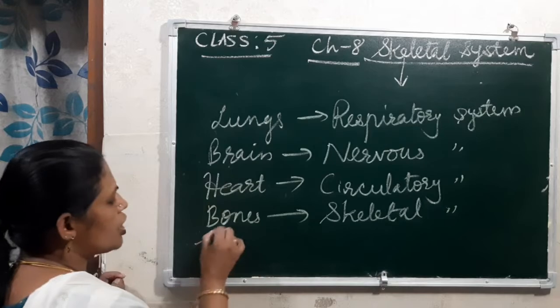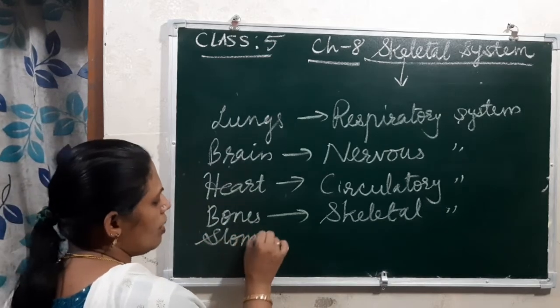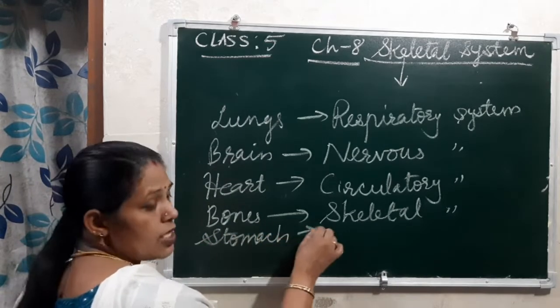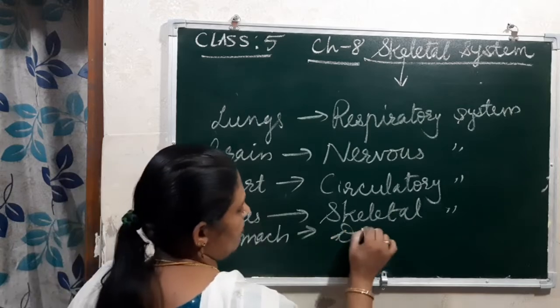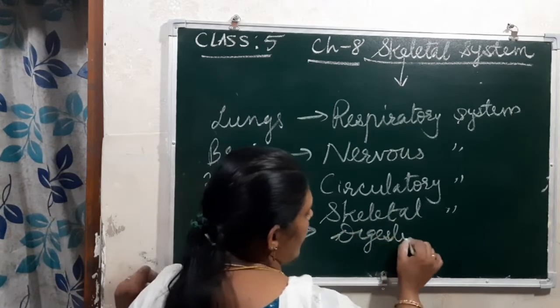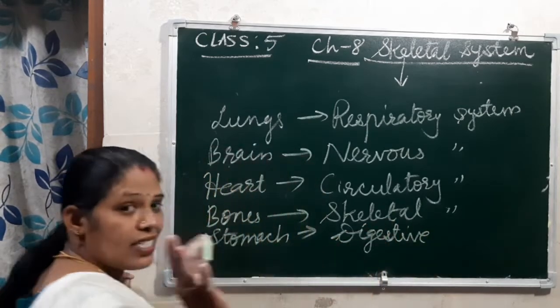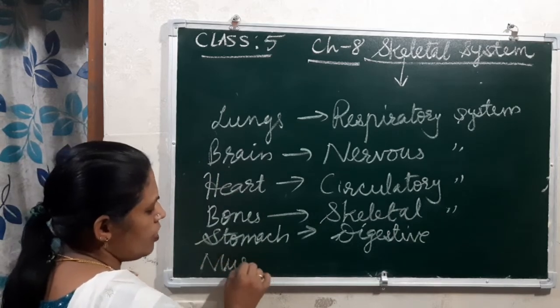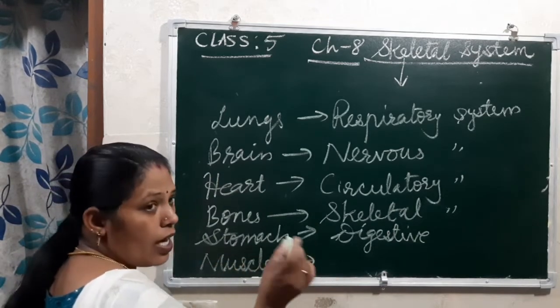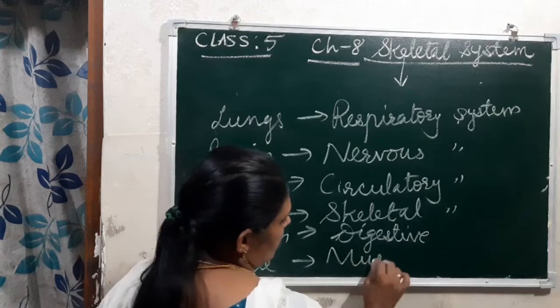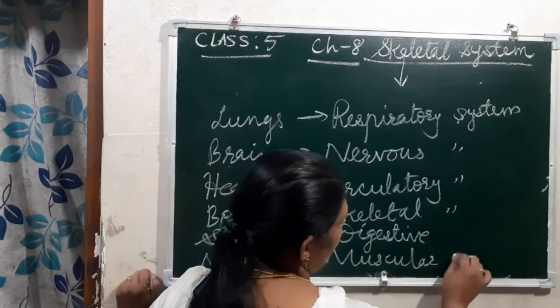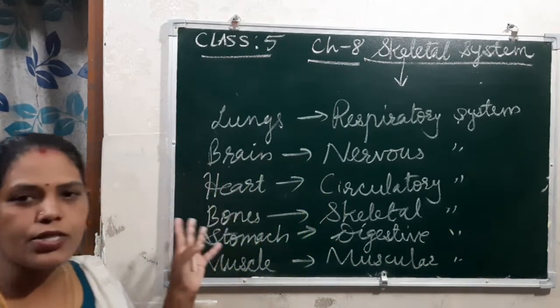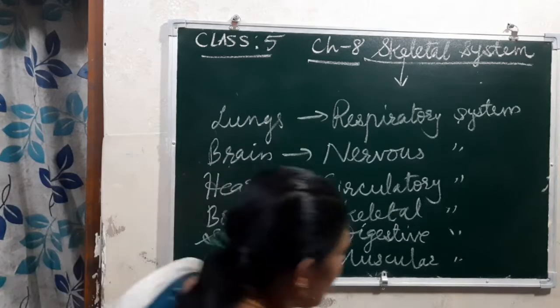And about the stomach, which system? Digestive system. Then if you are saying about muscles, then which one? Muscular system. Understood? So that is the number of systems we are having. Understood this one? Now the skeletal system.